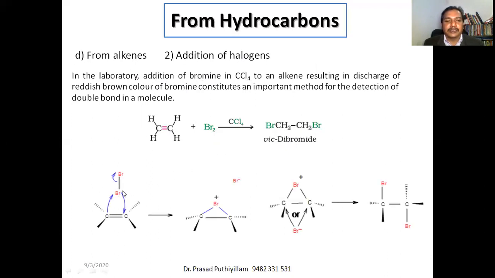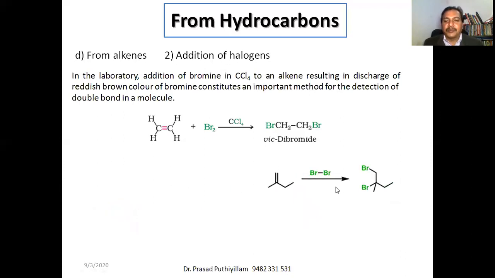Say this reaction mechanism, how this happens. Bromine in presence of carbon tetrachloride breaks heterolytically such that Br plus and Br minus will be formed. The carbon containing the double bond has more electron density, therefore the positively charged Br will be attracted there and forms a bridge structure. Then the next Br with negative charge can attack from the opposite side of that bromine with a positive charge. If it attacks the first carbon, then this Br bond will break. If it is connected to the second carbon, the next Br bond will break. Anyhow, we'll be getting vicinal dibromide.